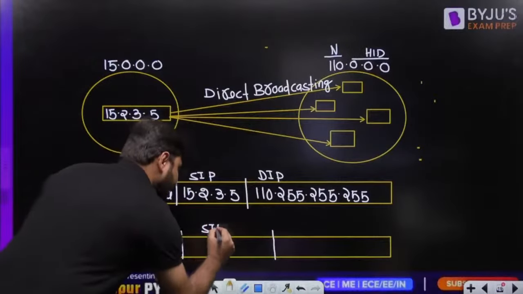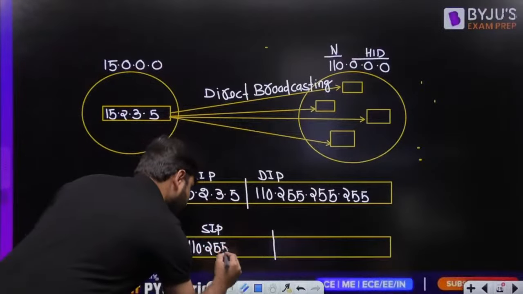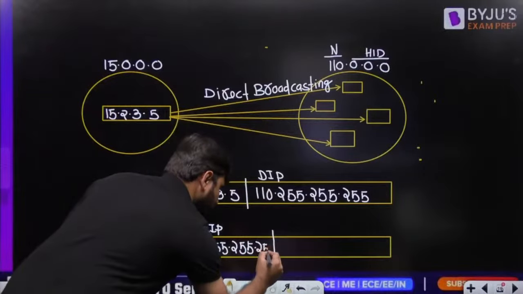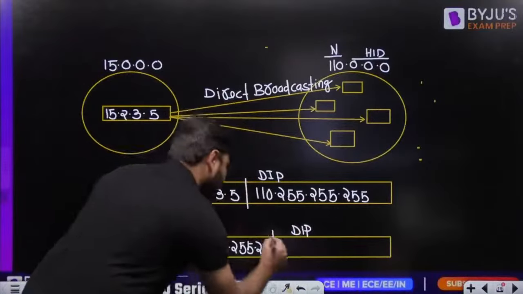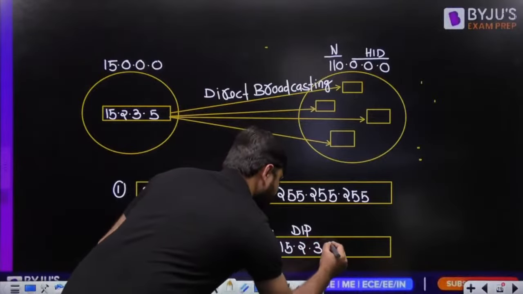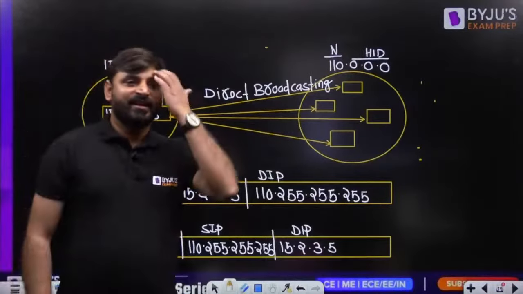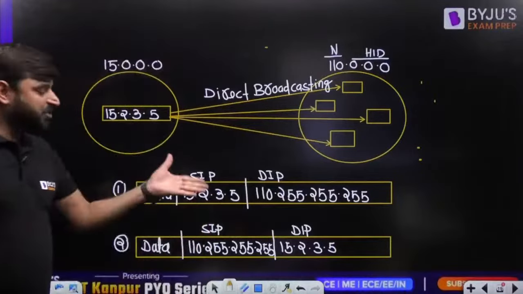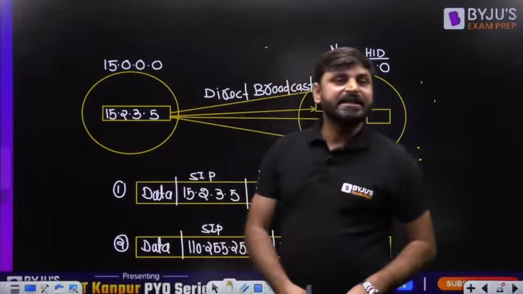Can I write this source IP, this is 255.255.255.255 here, and in the destination IP, this one, 15.2.3.5? Can I swap these two, my dear friends, or not? This is important. So actually it is meaningless,